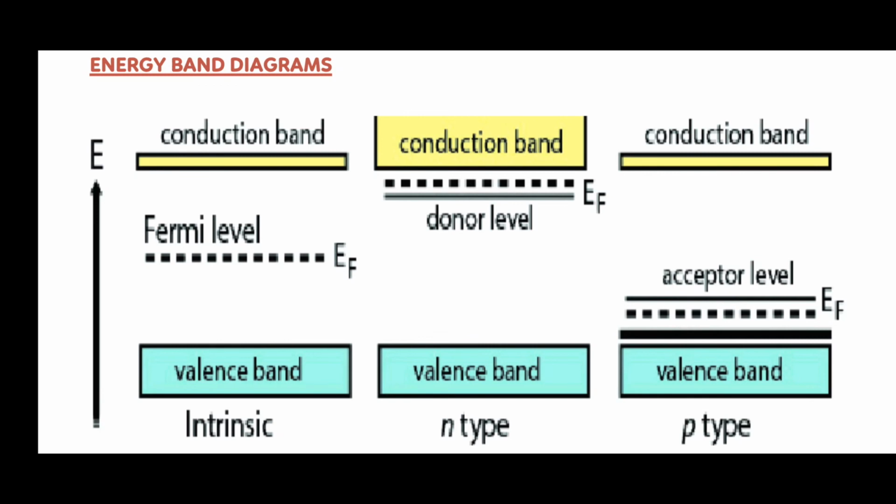Hence, it has a majority concentration of holes and a minority concentration of electrons, and it refers to the positive type. So, the Fermi level is present near the valence band rather than the conduction band. So, this is the energy band diagram.